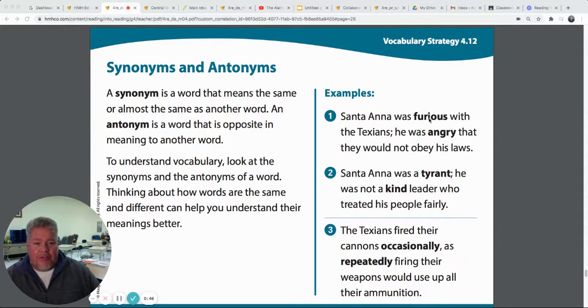Santa Anna was furious with the Texians. He was angry that they would not obey his laws. So we have two synonyms here, don't we? Furious and angry. They mean the same thing, so they're synonyms.